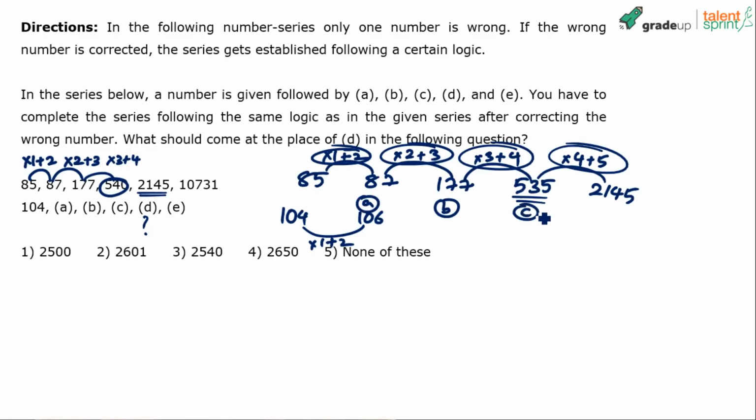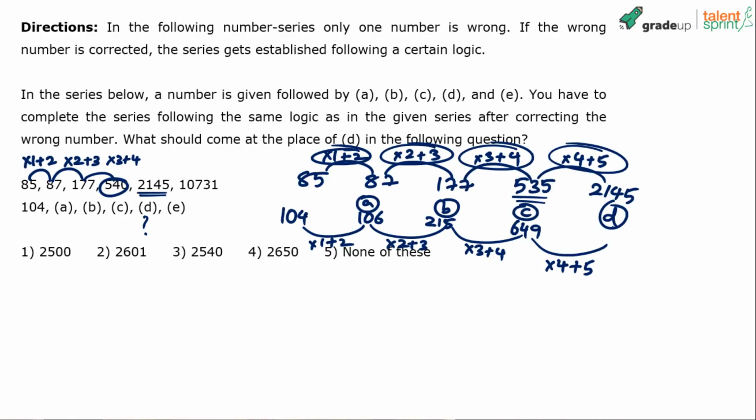Then B, and then C, and then D has to be found. How do we get B? Into 2 plus 3. So 106 into 2, 212 plus 3, 215, right? 215. Then how do we get C? Into 3 plus 4. 215 into 3, 645 plus 4, 649. He's asked us to find out what comes in place of D. So we have to do up to D. How do we get D? Into 4 plus 5. 649 into 4. 640 into 4 is 2560. 9 into 4 is 36. 2560 plus 36.